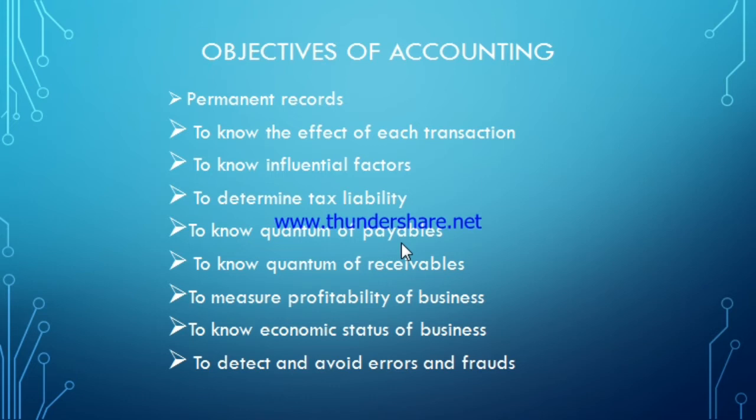So if you have purchased the goods on credit, then you have to make the payment after some time. That would create payables. It would increase our liability to pay that amount. So to know the quantum or the amount of payables, accounting is important for us.